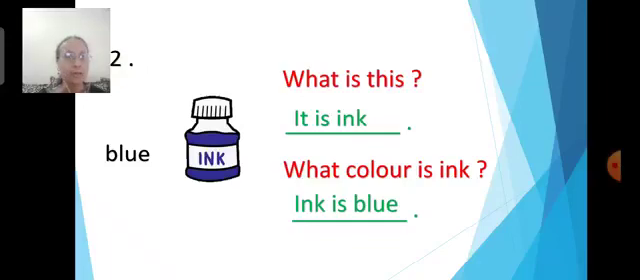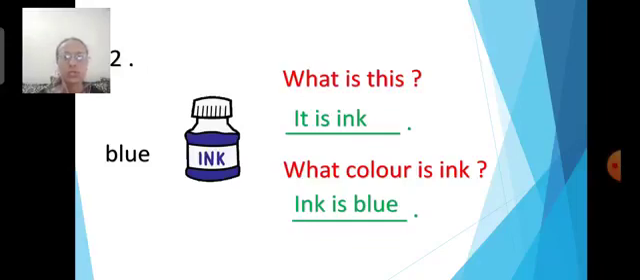So need not copy. Can you write without copying? Yes, my children are smart. So you all can write. You will write what color is ink. Ink is blue, and at the end you are going to put a full stop.